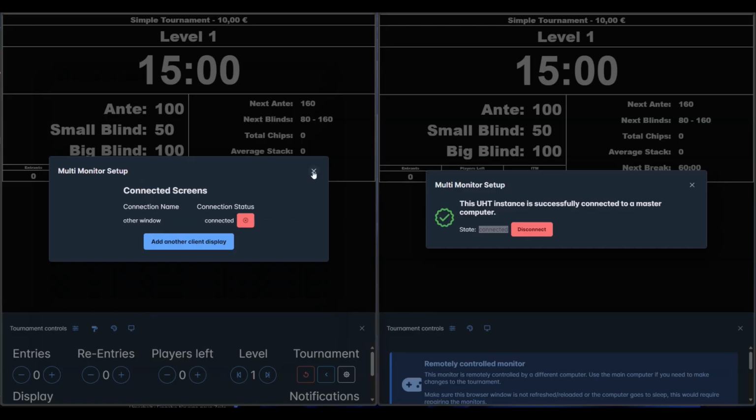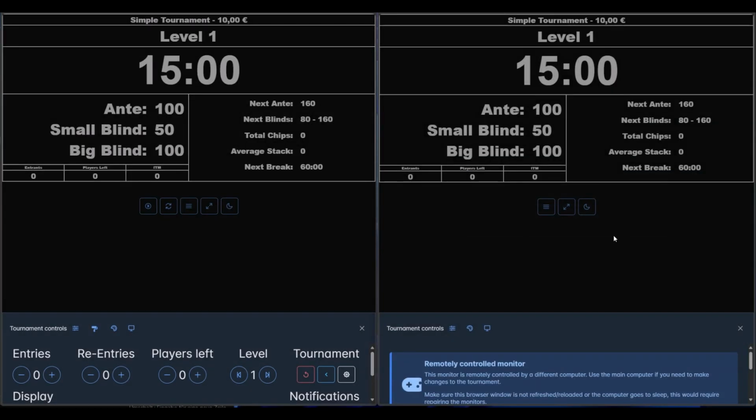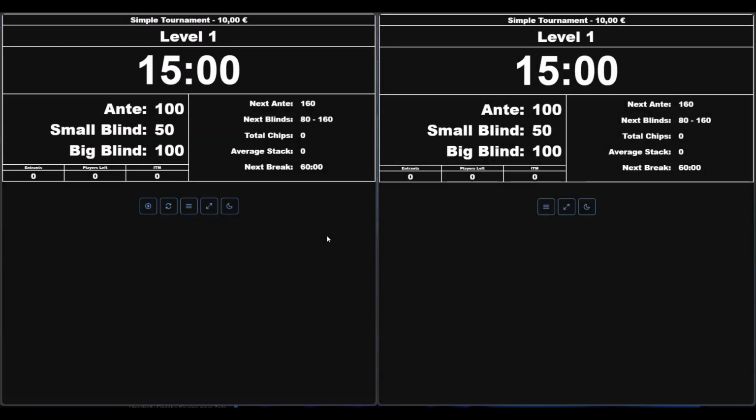So now we can go ahead and close these pop-ups. And the first thing you maybe will notice is that on the client side you don't have a play button.